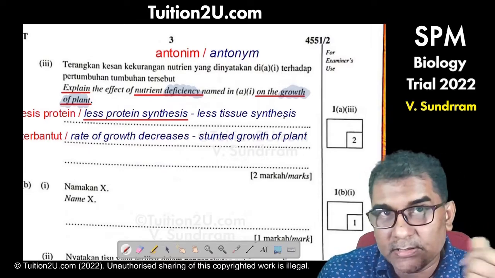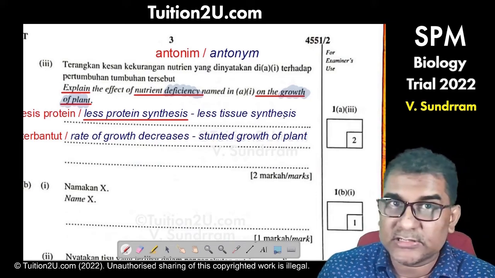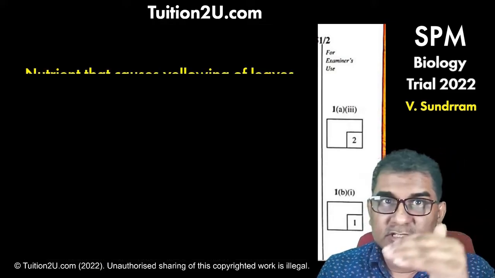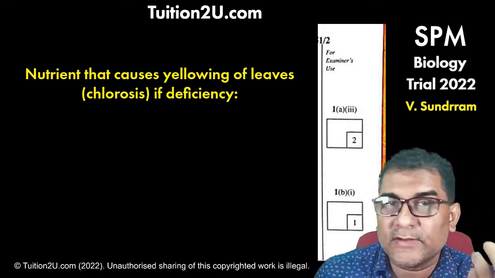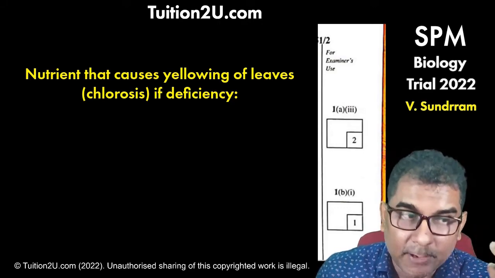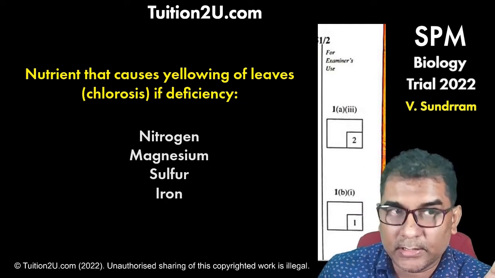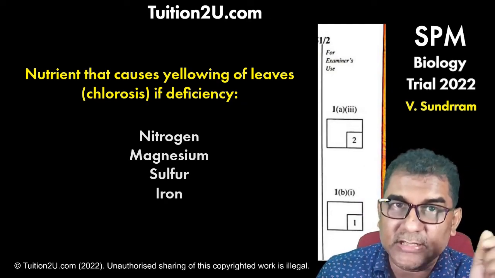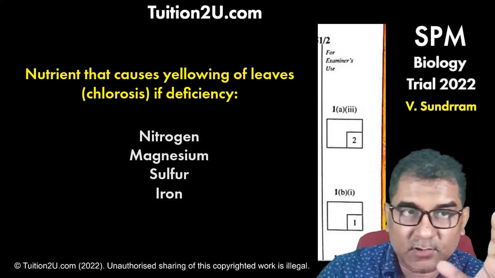So maybe the student doesn't remember. You're supposed to remember anyway. The question, which one of these nutrient deficiencies causes yellowing of the leaf, is quite a famous objective question. Nitrogen is one of them. But what I want to highlight to you is that in this same exam paper there is already an answer. The chlorosis is already given, but not in this question.